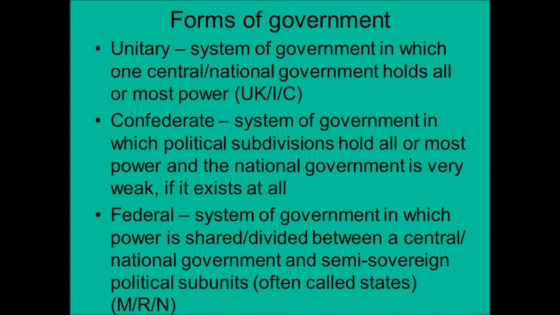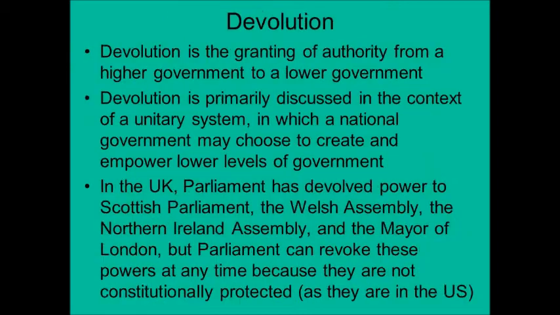The 3rd form, invented by us Americans when we wrote the Constitution, is a federal form. It's a system of government in which the power is shared or divided between a central or national government and semi-sovereign political subunits, frequently referred to as states, but not always. For example, in Canada, they're called provinces. 3 of the countries we study, Mexico, Russia, and Nigeria, are federal systems.